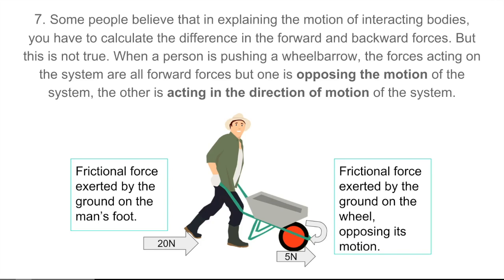In order for the man to move forward with the wheelbarrow, the frictional force exerted by the ground on the man's foot of 20 newtons must be larger than the frictional force exerted by the ground on the wheel, which opposes its motion. So both are forward forces, but they serve different purposes. So in order to find out the resultant force of the system as a whole, you have to take the forward force minus the forward force. So 20 newtons minus 5 newtons, you get a resultant force of 15 newtons. Bear in mind that both are actually forward forces.